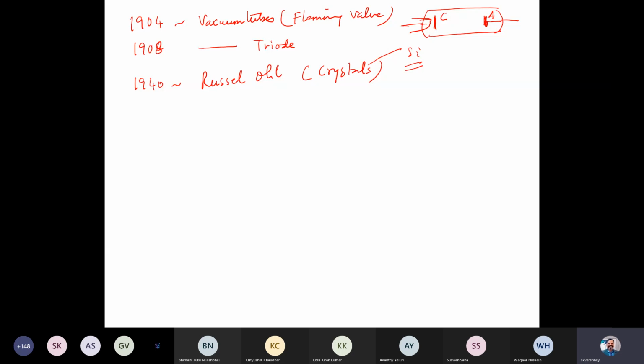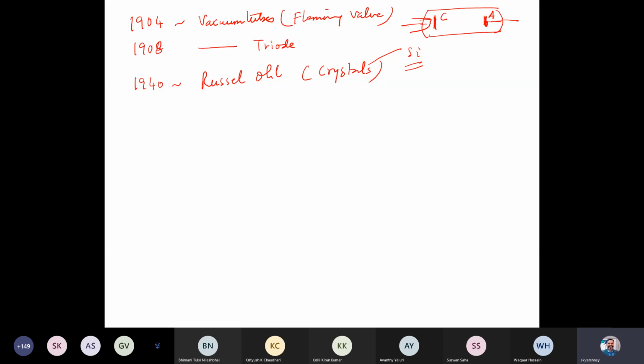Purity was one of the issues, of course. To have 99.9% purity of the crystal was a challenge with the technology they had. That's how the p-n junction was invented.